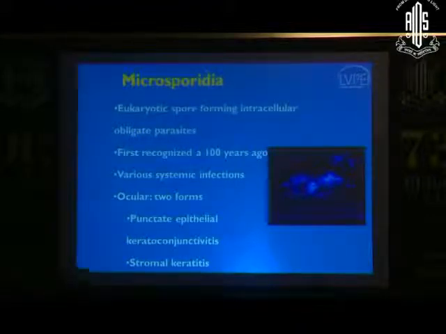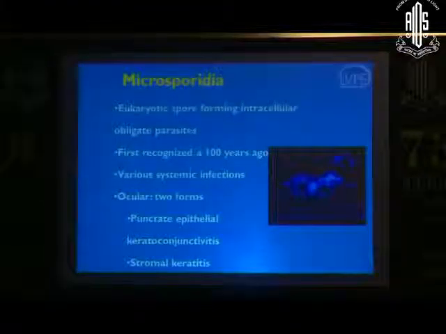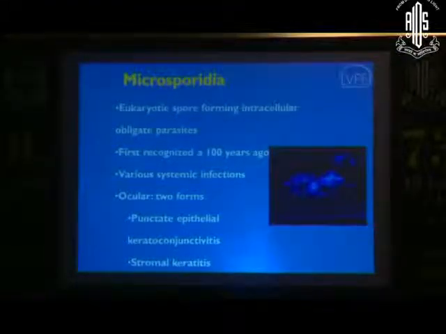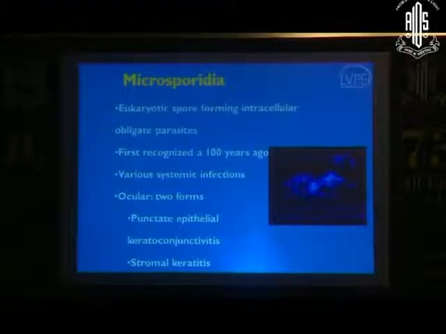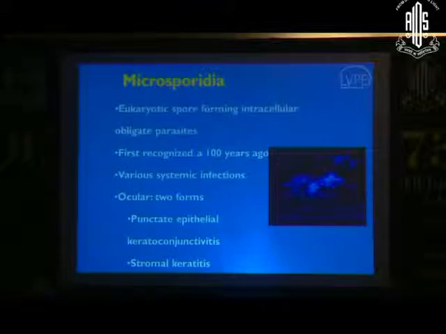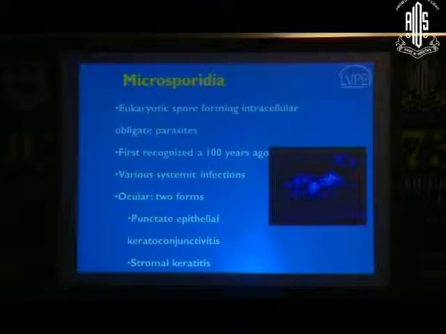It's a parasite which was first recognized more than 100 years ago. It's been there for a while in systemic infections. It can cause several systemic infections, including some life-threatening ones. But coming to the eye, it presents most commonly in two forms. One is the punctate epithelial keratoconjunctivitis, which when I take you through, you'll realize that you've seen such patients. And the second one is stromal keratitis. It has also been reported as a cause of endophthalmitis and scleritis, but these are very rare. Sometimes after retinal surgery, it's been identified as a cause of infectious scleritis, but they are just case reports.